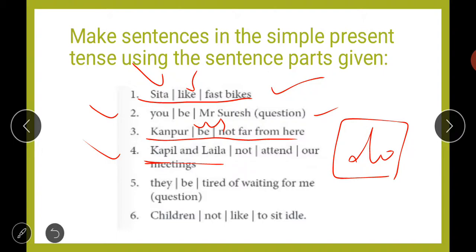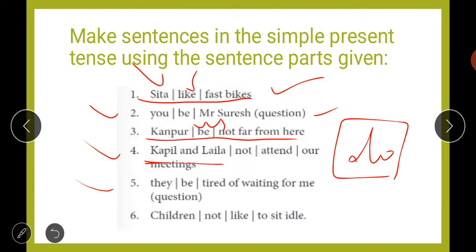Then if we talk about the next one: they be tired of waiting for me, question. Again, you have to make a question of these words. So again, are they tired of waiting for me? And at the end you will put a question mark. Are they tired of waiting for me?